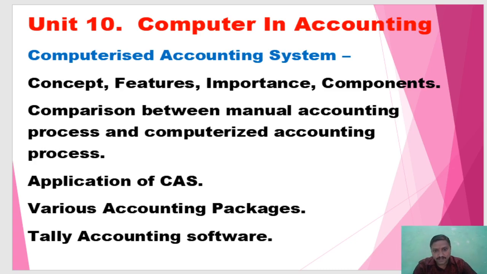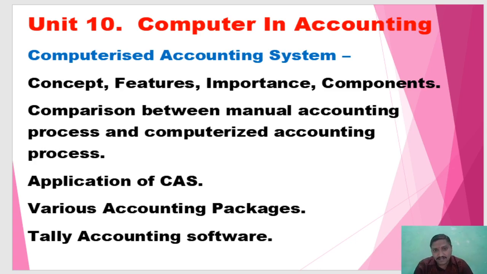In manual accounting we record journal and ledger, but in computerized accounting only one entry is passed in the journal, then that system automatically takes the ledger and balance sheet, with no need for posting again in another account.